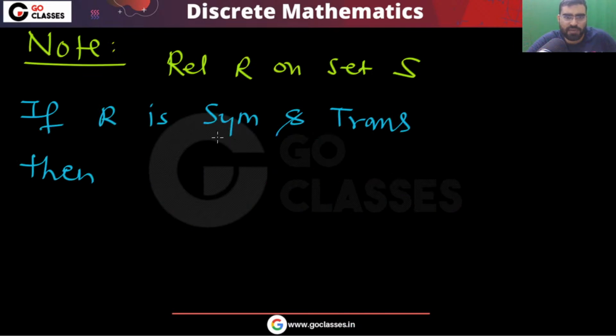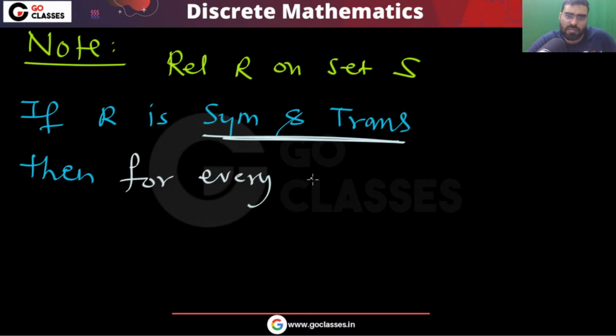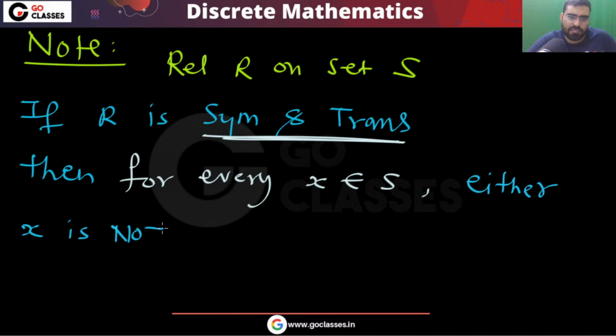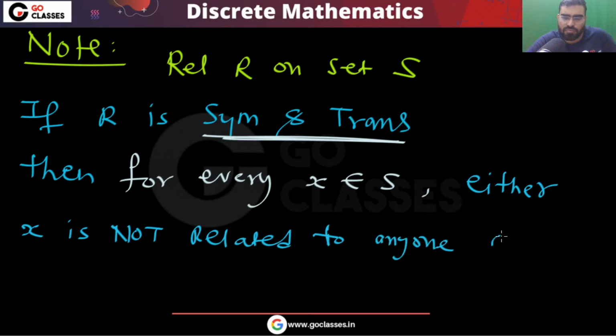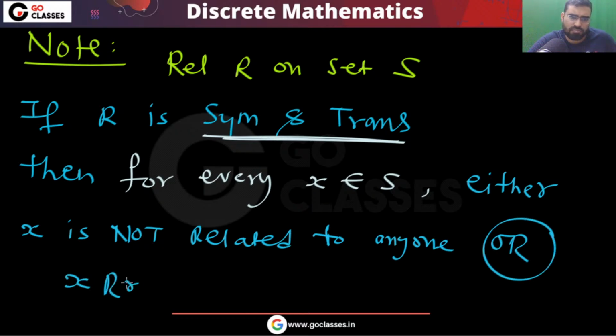So if the relation is symmetric and transitive, then for every X belonging to S, either X is not related to anyone, or X will be related to X. Please tell me, did you understand this?